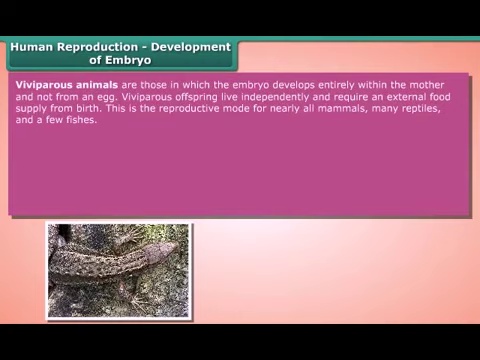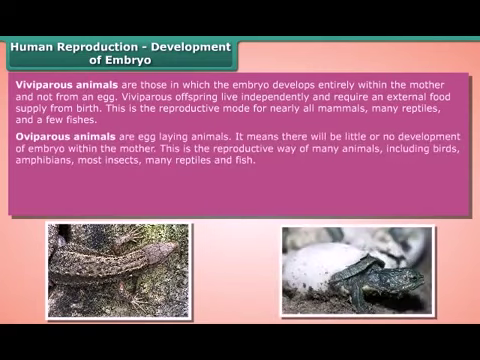Viviparous offspring live independently and require an external food supply from birth. This is the reproductive mode for nearly all mammals, many reptiles, and a few fishes. Oviparous animals are egg-laying animals. It means there will be little or no development of embryo within the mother. This is the reproductive way of many animals, including birds, amphibians, most insects, many reptiles, and fish.